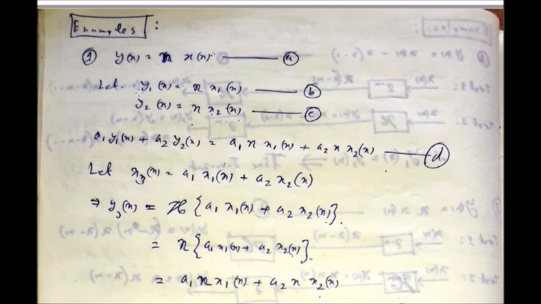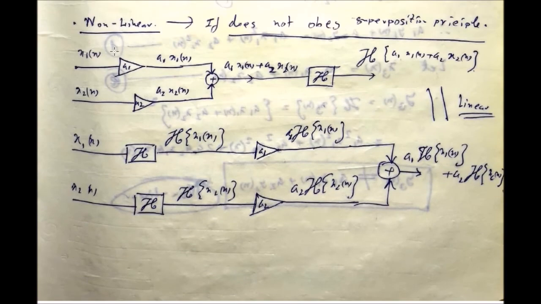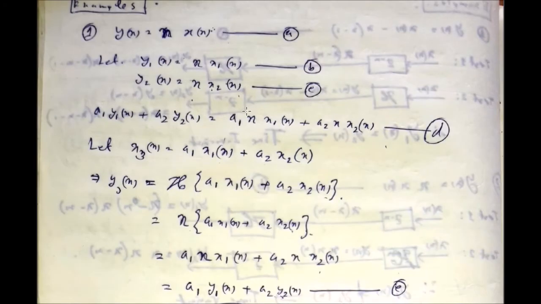So let me give you some examples. Suppose again consider the first system where y[n] is equal to n x[n]. Okay, so first you have to carry out this particular set of operations. So individually you are providing two signals.